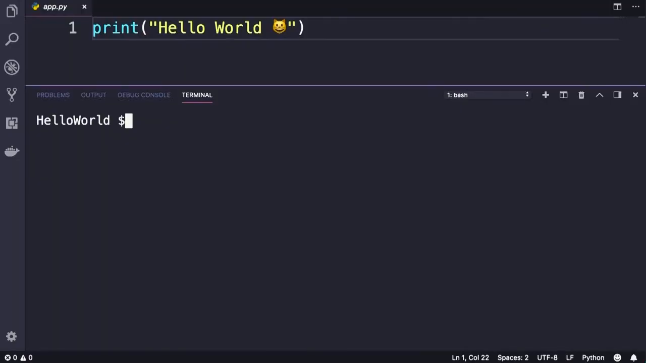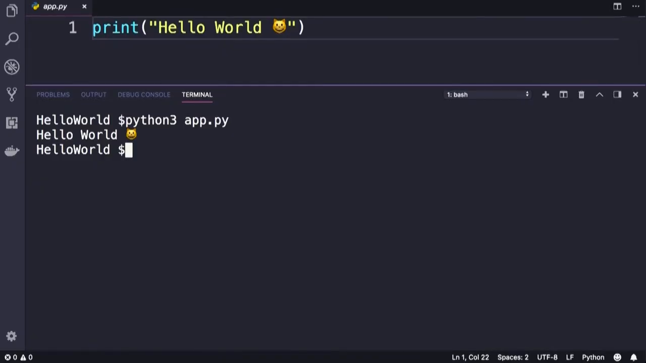Now if you're on Windows, type Python. If you're on Mac or Linux, type Python 3. And next to that, add the name of our file, that is app.py. And here's our hello world message in the terminal. Beautiful. Now let's take this to the next level and make it a little bit more interesting.